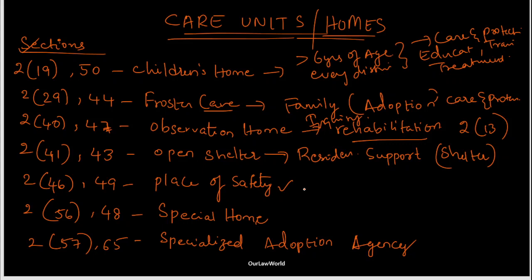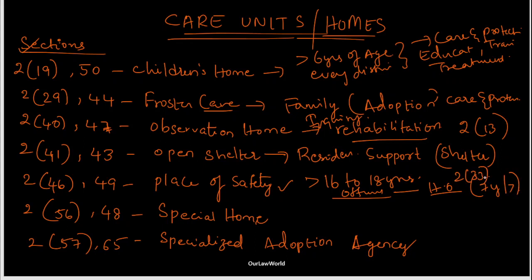And the next section is 2 of 46 and also 49 sections, which is called place of safety. So this is for more than 16 to 18 years of age, and this is also for a child who is involved with offenses, who has committed heinous offenses, that means severe offenses which have an imprisonment of 7 years or more according to section 2 of subclause 33, which I have mentioned earlier. So those who have committed heinous offenses and who are of age 16 to 18 years, or up to 18 years, are kept in the shelter home called place of safety. So this is one of the care units or the homes.